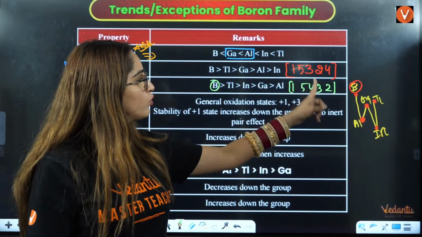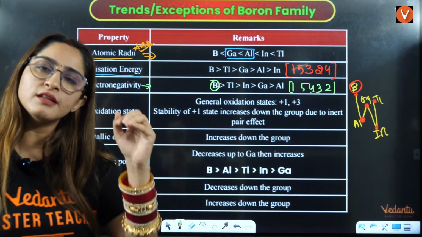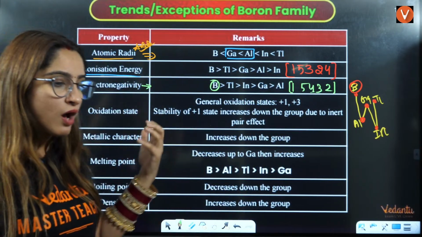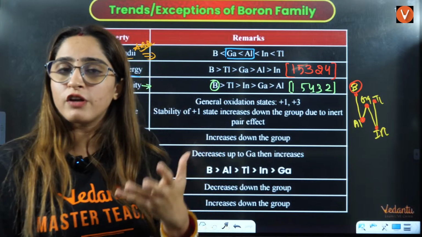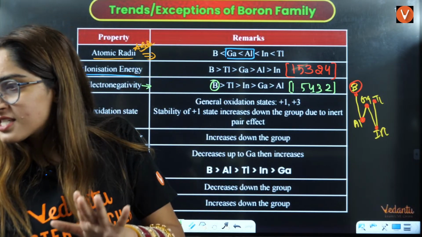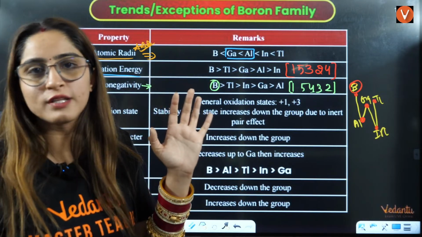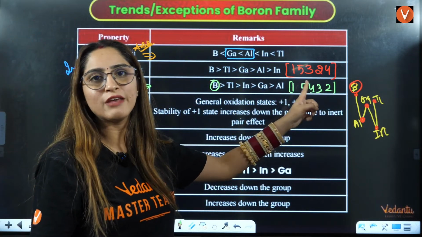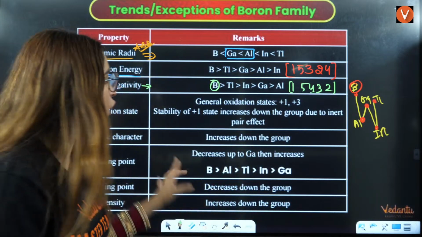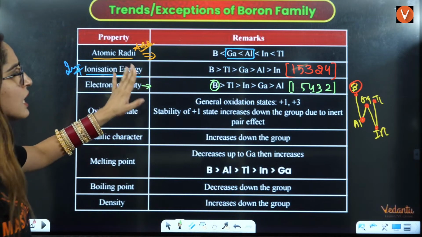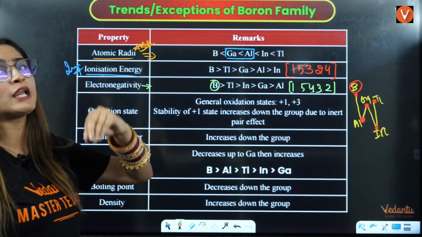1, 2, 3, 4, 5. That is the order. When you learn these in numbers, that will be easy for you to learn. This session is to learn these things, right? You have understood this thing so many times. 1, 2, 3, 4, 5 is the electronegativity order. They don't ask this very frequently, but still I am writing because I have to tell you all the exceptions